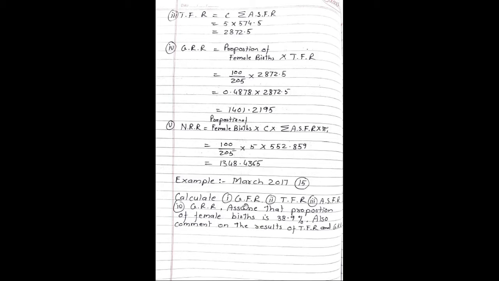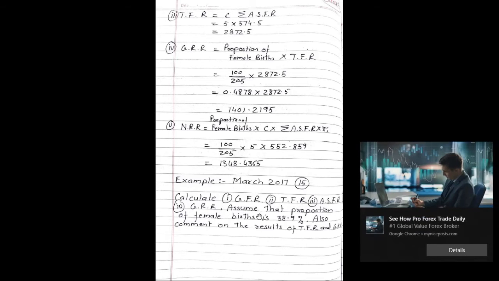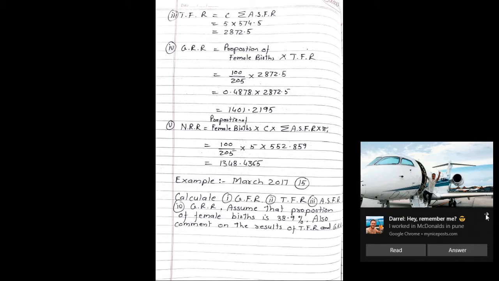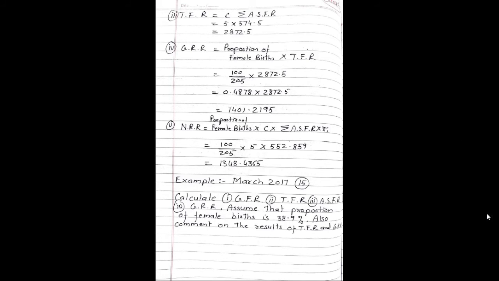Next example, it is from March 2017 question paper for 15 marks. Calculate GFR, TFR, ASFR, GRR. Assume that the proportion of female births is 39.5%. Also comment on the result of TFR and GRR.